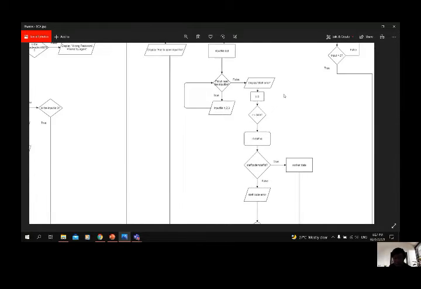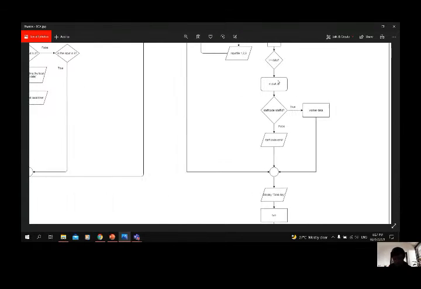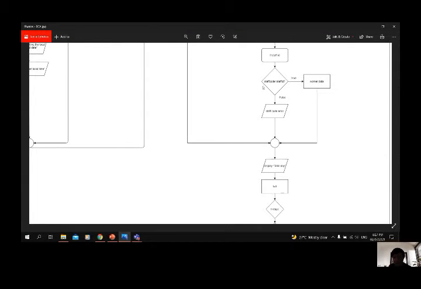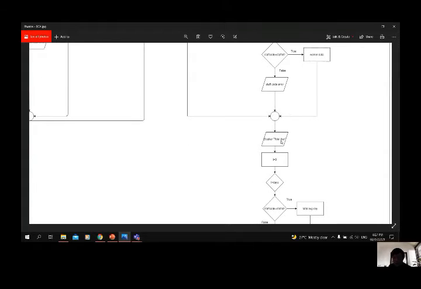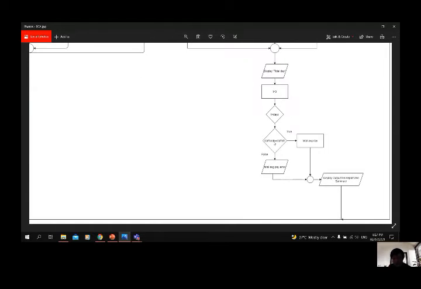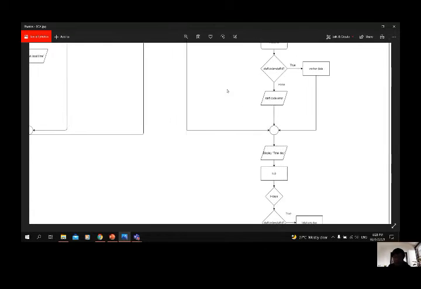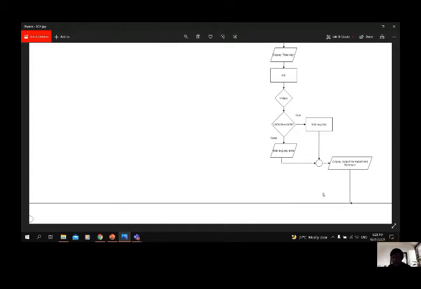And if false, the system will display staff error and check the ID of the staff, and will determine the staff code. If false, the staff code is not correct, it will display staff code error. If true, it will use the worker data to calculate the total working day, and will calculate the average total day and the average pay also. After that, the system will display the output file, report, and summary. After that, the system will go back to the main. After that, the system will end.